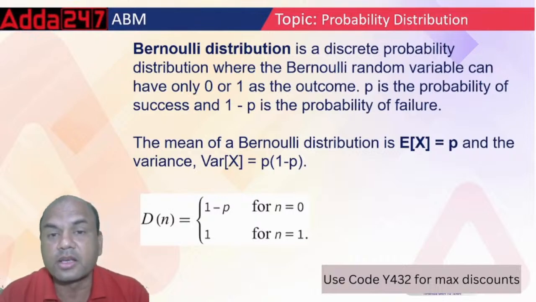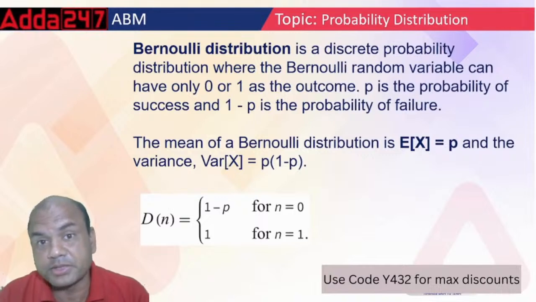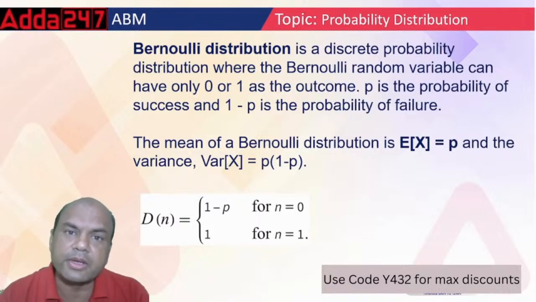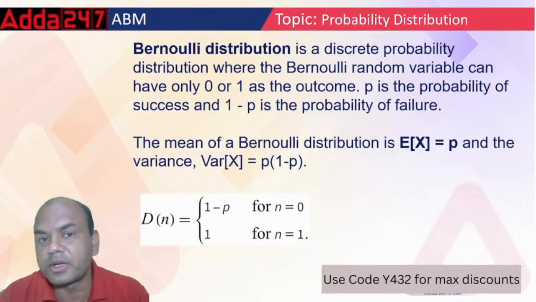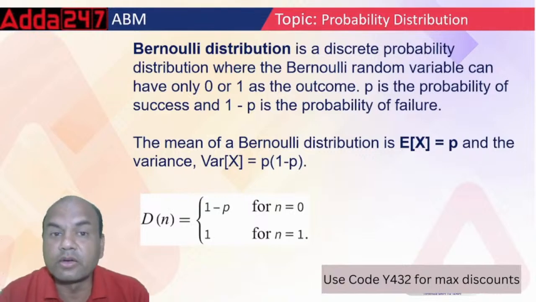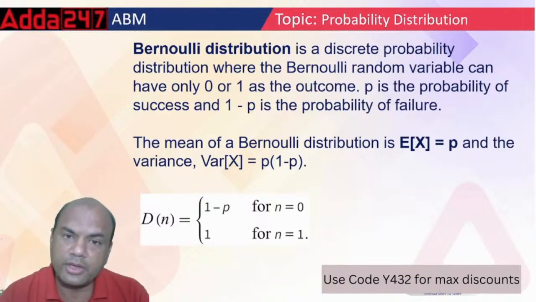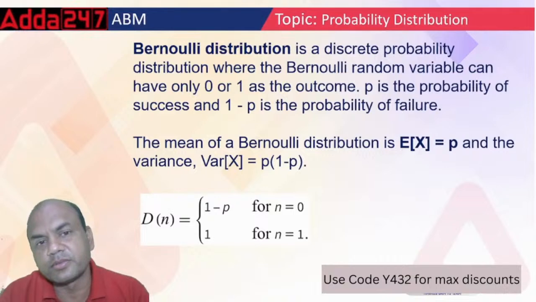Roughly around 8 to 10 marks. Consider roughly 8 marks for probability distribution. And in this probability distribution, you have three types of probabilities. One is Bernoulli, second is binomial, and third one is Poisson. So we'll study one by one.